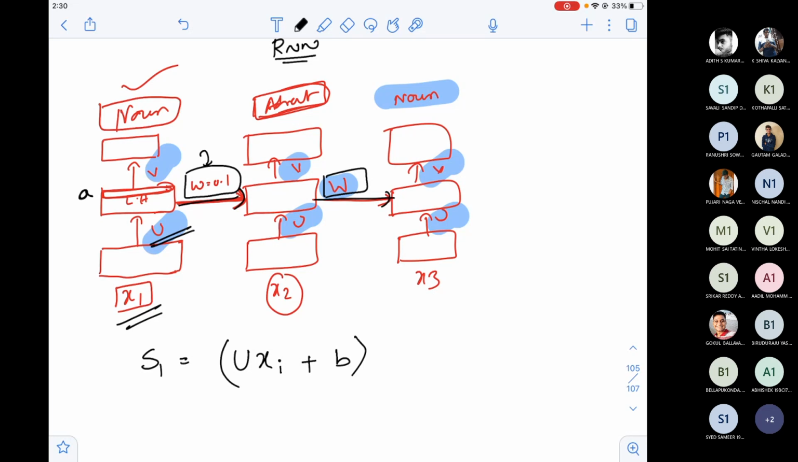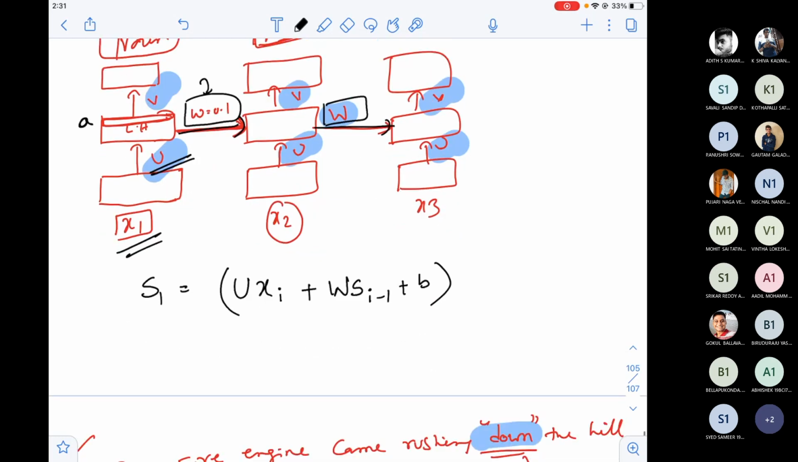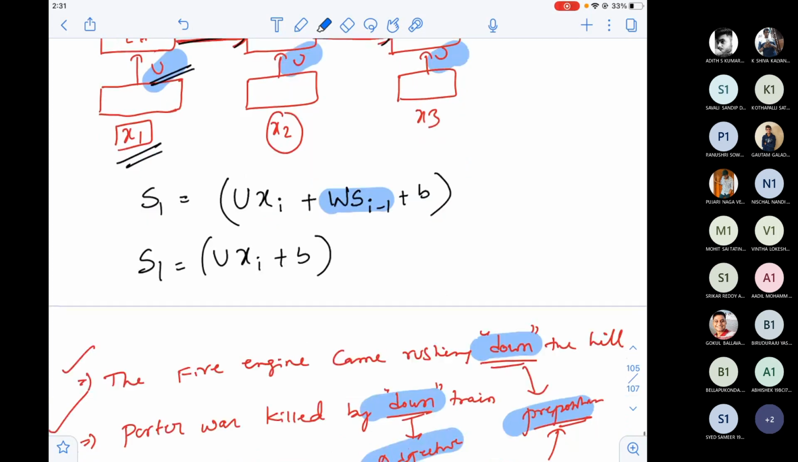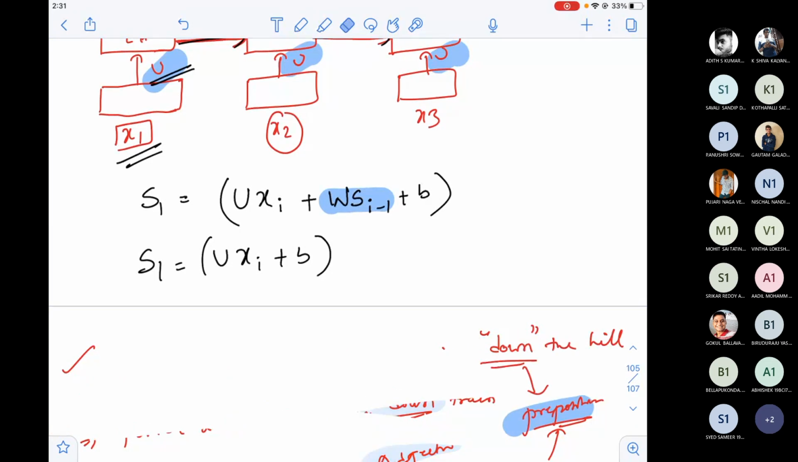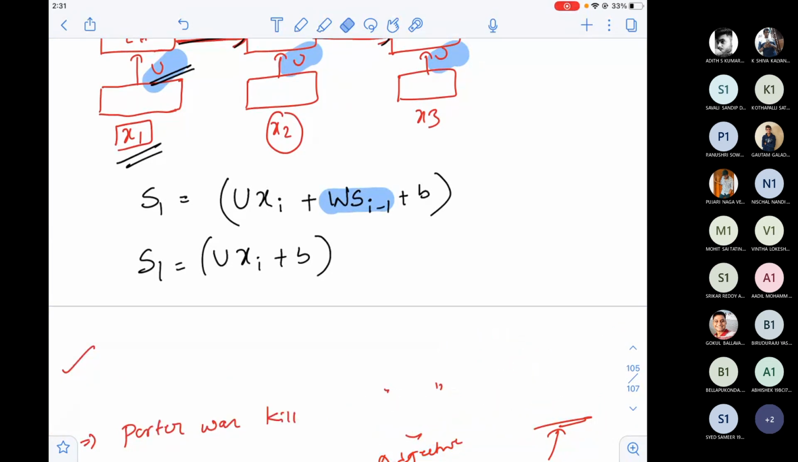Sir, you have written the same equation earlier, na sir? Yes. Let us add one more thing here: W of S minus 1, plus B. Earlier, S1 was U into Xi plus B. Now what I have added here in S1 is W into S minus 1, that is, Si minus 1. Is it clear? Shall we go into detail about this equation, and how we can solve our previous problems?